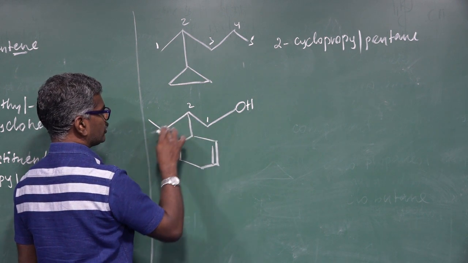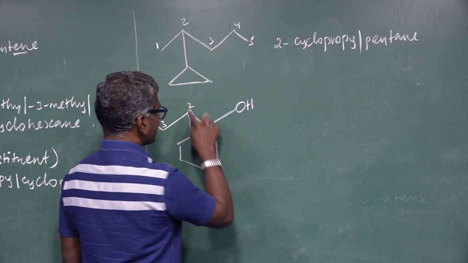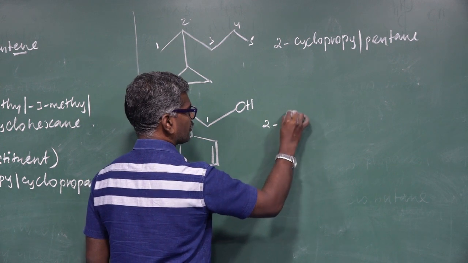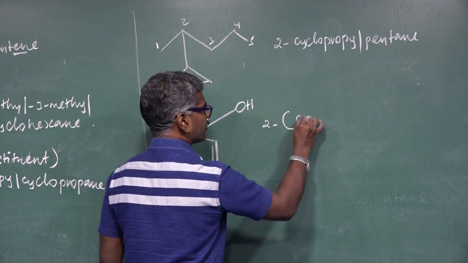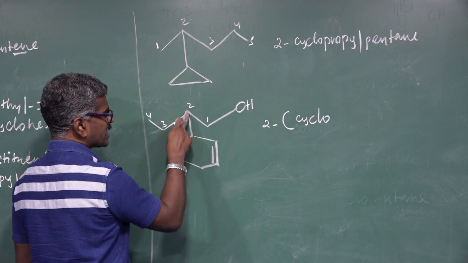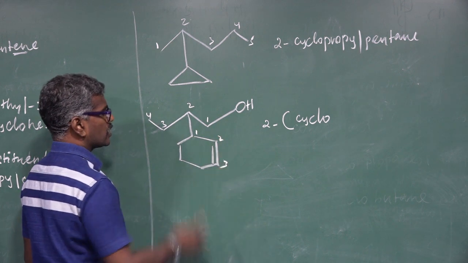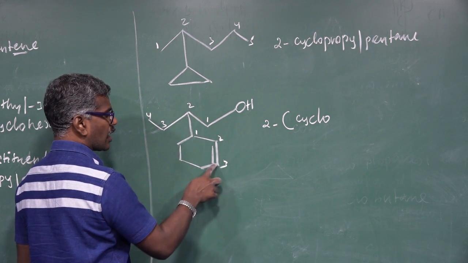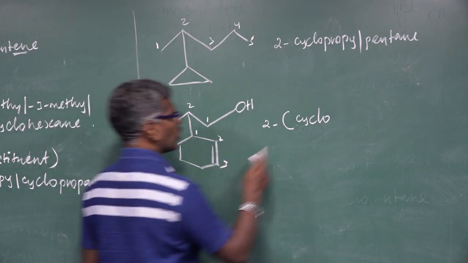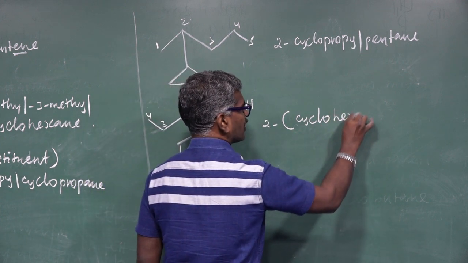1, 2, 3, 4. Here, in the second portion there is a cyclic compound. So 2, open the bracket, cyclic compound. This is a cyclic compound, first numbering 1, 2, 3. In the second portion, the double bond is present in the cyclic compound. So 2-cyclohex.